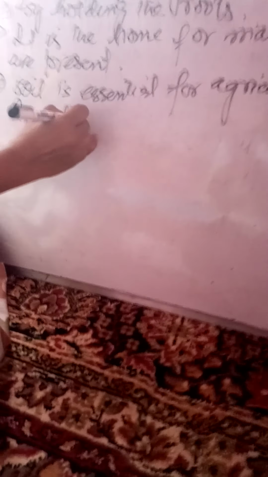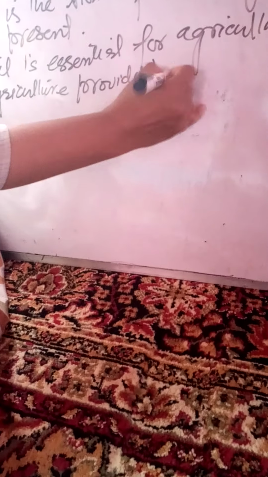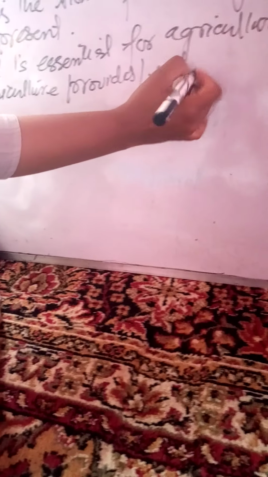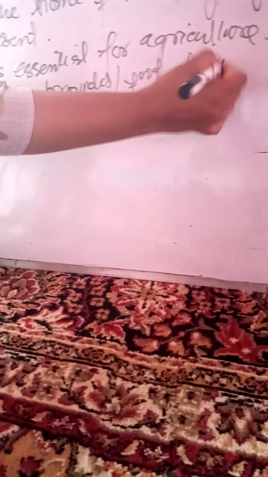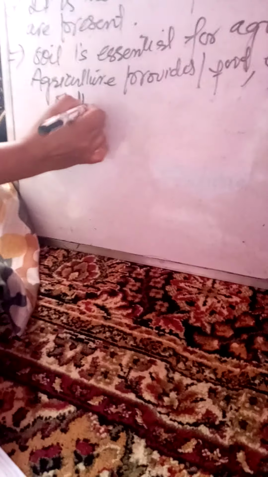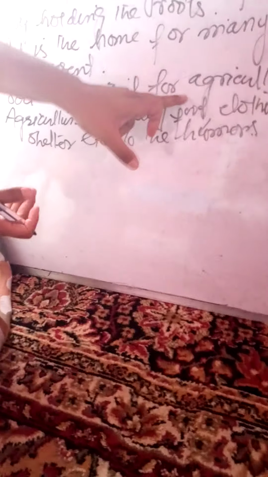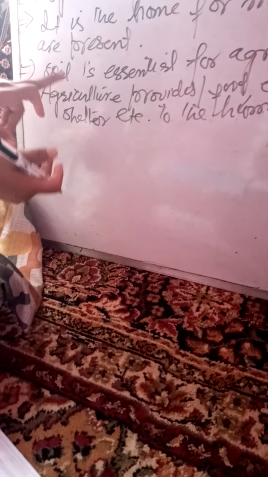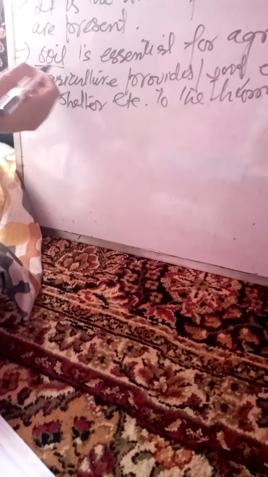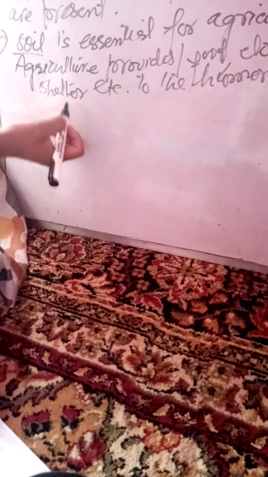Agriculture provides food, clothing, shelter, etc., to humans. So all agricultural activities are dependent upon soil. Soil is essential for agriculture. Agriculture provides food, clothes, shelter, etc., to humans.